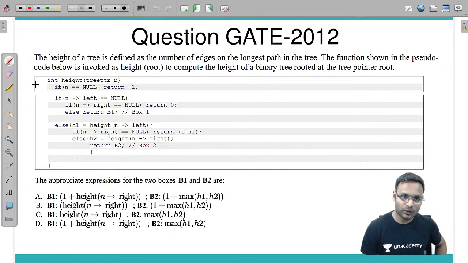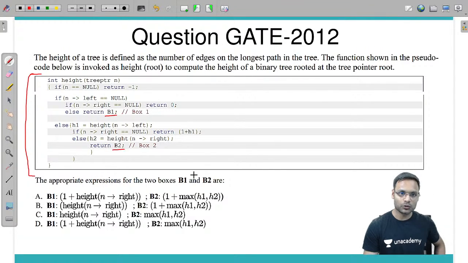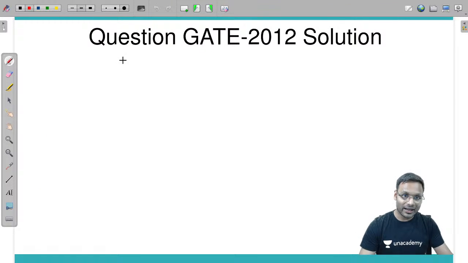Fine. So I am calculating the height of the tree using this function. What is the appropriate expression for the two boxes B1 and B2? So here is box B1 and here is box B2. Fine. Now, how do you calculate the height? You calculate the height recursively this way.